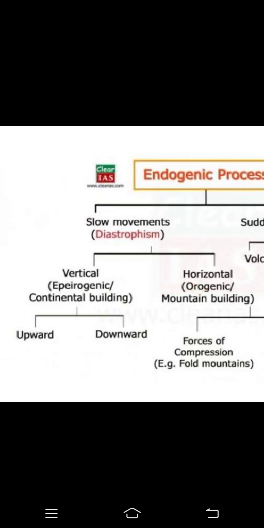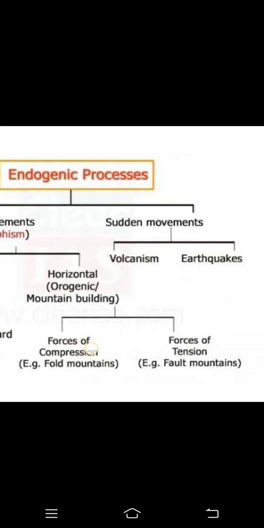Vertical can be upward or downward, right? But when we are talking about horizontal mountain building, there is a force of compression, right? We can also substitute the word with pressure. The force of pressure will give you fold mountains, then the force of tension will give you fault mountains. Fault mountains are the block mountains that I just showed you, and rift valleys.